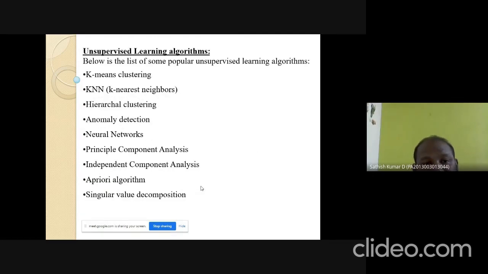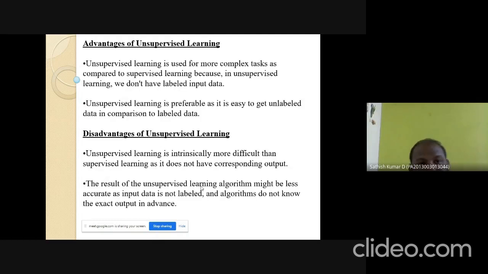These are some of the examples of unsupervised learning algorithms. That is K-means algorithm, KNN algorithm, hierarchical clustering, anomaly detection, neural networks, principal component analysis, independent component analysis, apriori algorithm, singular value decomposition. Then advantages of unsupervised learning.